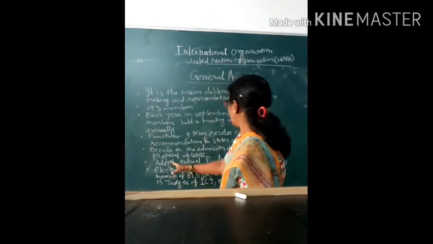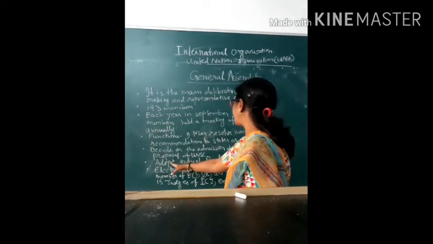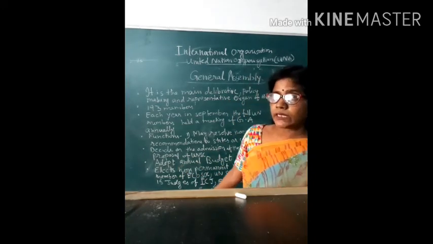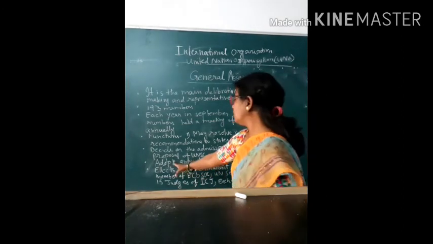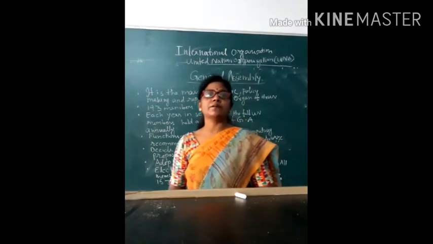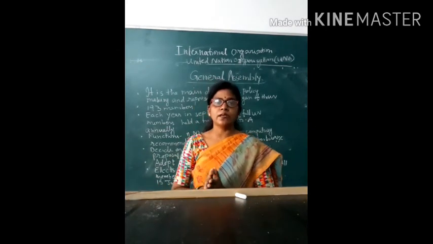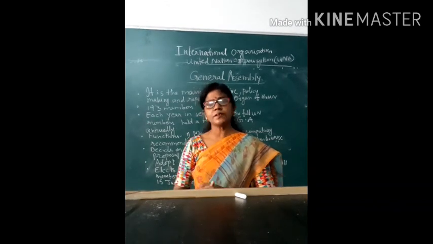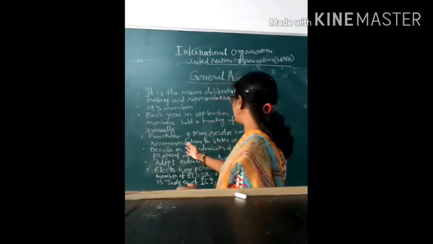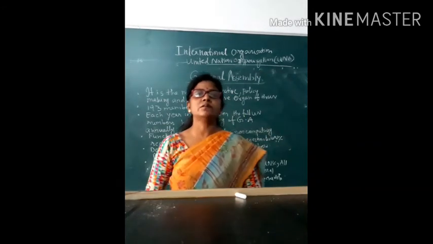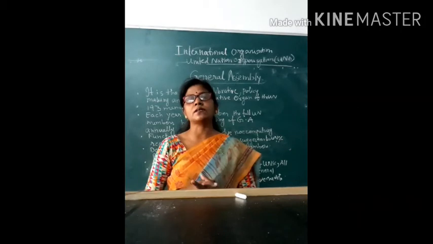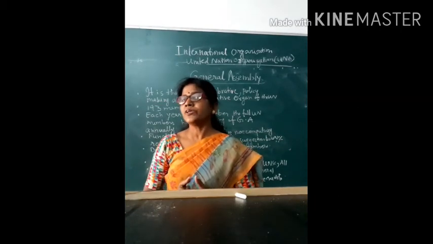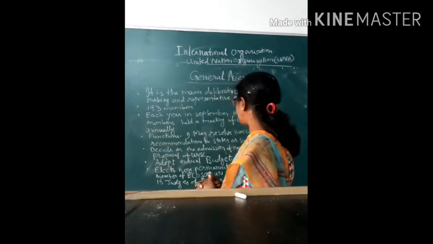It adopts the union budget of the United Nations: what the budget will be, and how much contribution each country has. So the annual budget of the United Nations is decided by the General Assembly, and when the matter comes to the admission of new countries, it also takes the decision with the suggestion of the United Nations Security Council.